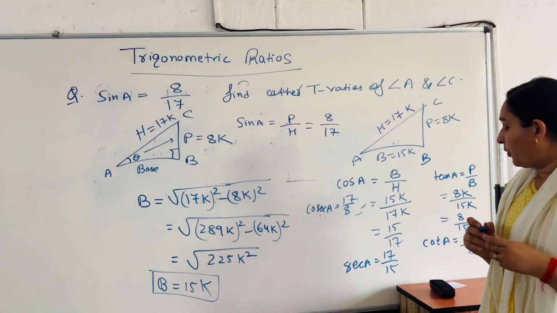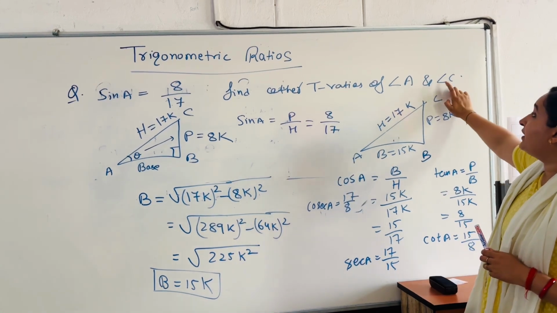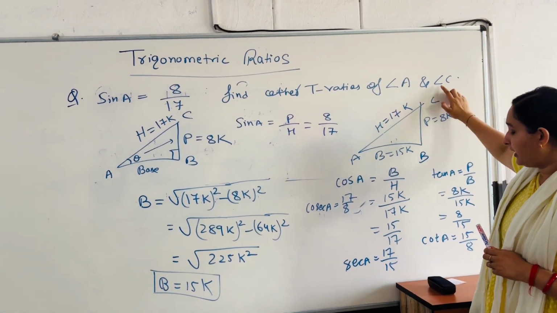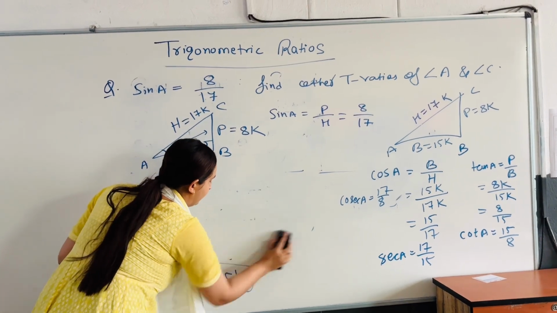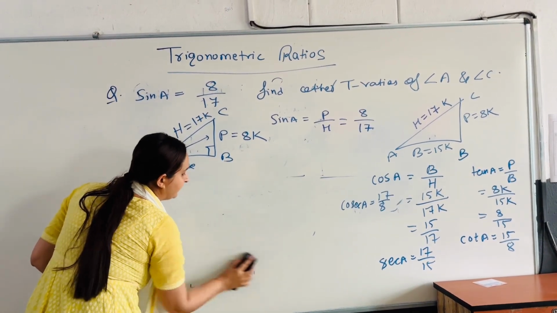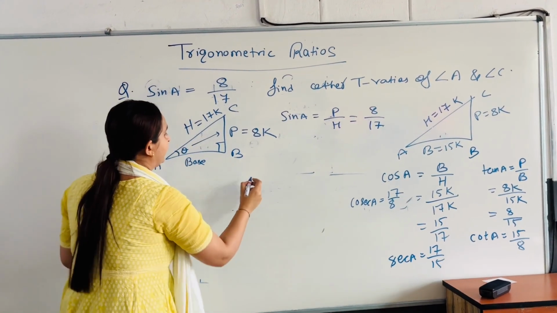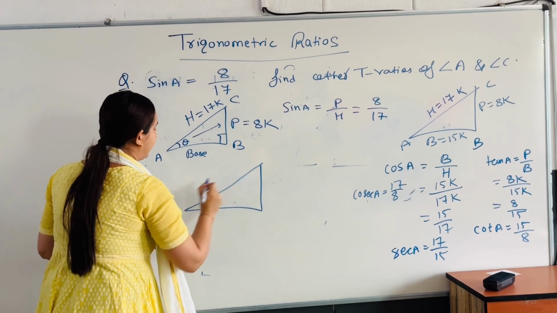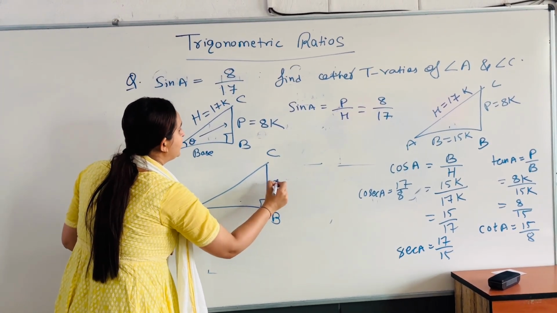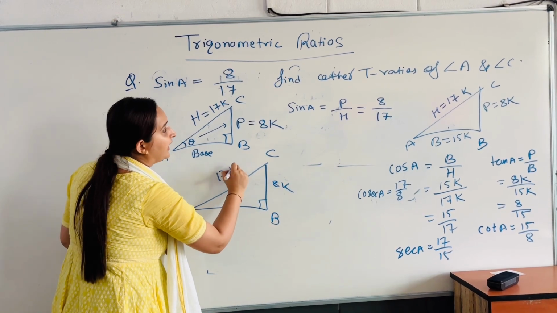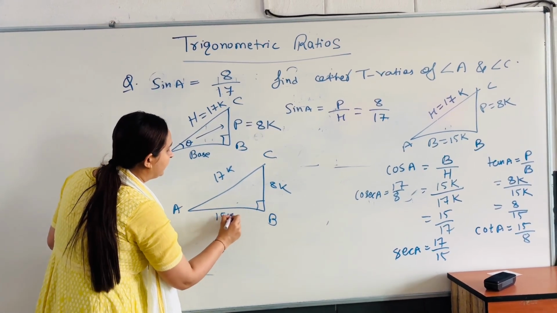One more last point about this is I have to find with respect to angle C also, right? So in order to find with respect to C, see the value will remain the same. A, C, B, 8k, 17k and we have 15k.